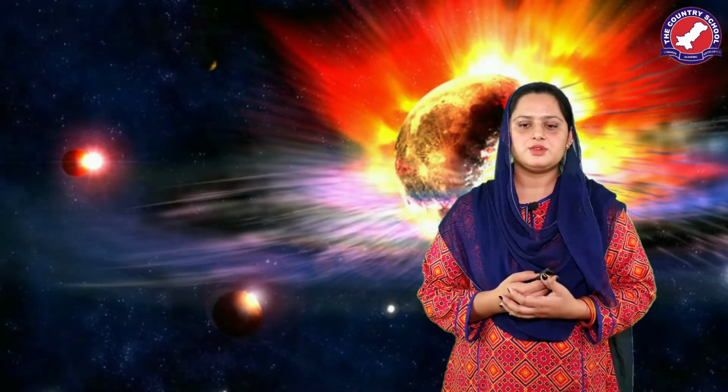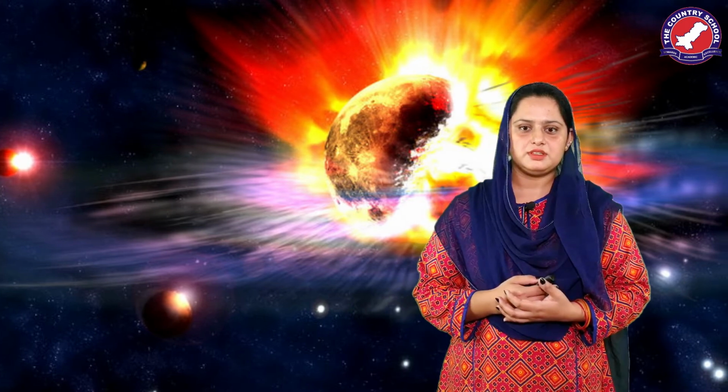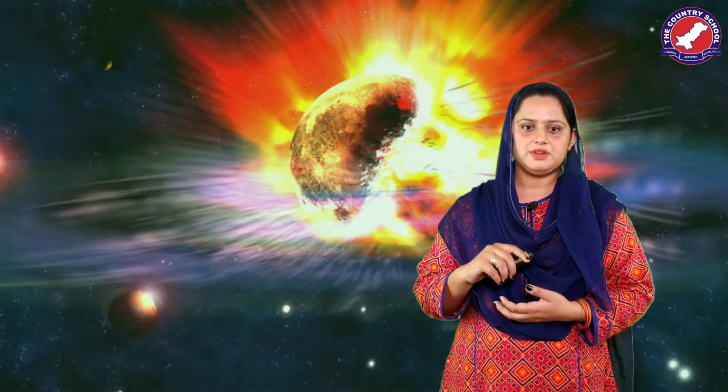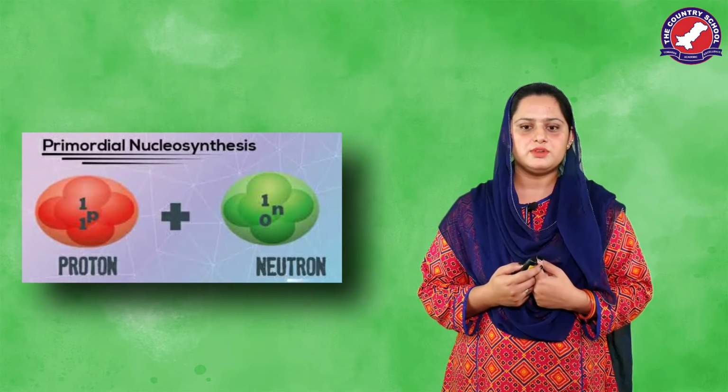Now, the question arises on the origin of an atom. As you all know, our world is a result of an explosion. Right after that explosion, all atomic particles began to form like electron, proton, and neutron. As they were forming, another process known as nucleosynthesis was also initiated.